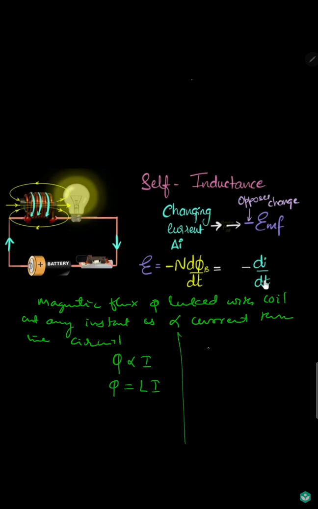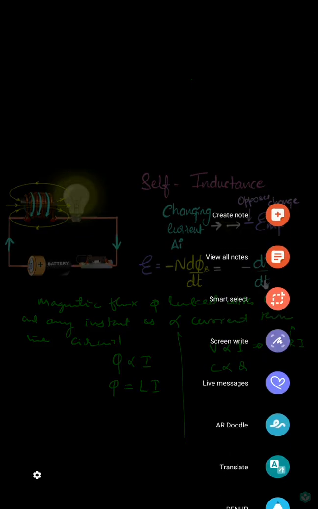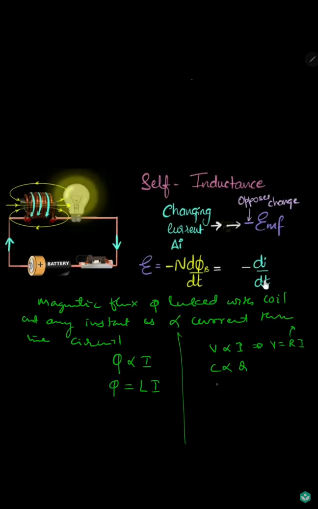Similarly, for Ohm's law, where the voltage is directly proportional to the current, we have written V equals R into I. So R is a proportionality constant, that is the resistance, and likewise for capacitance, Q is directly proportional to the potential. So Q is equal to C times V. We write C as the capacitance of the conductor.